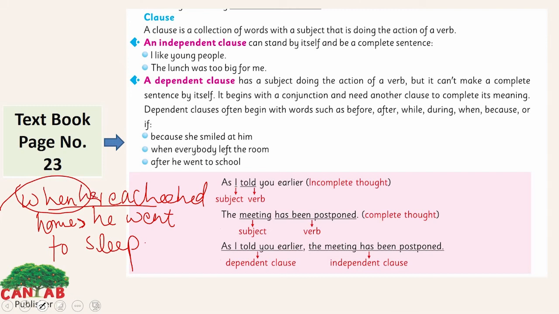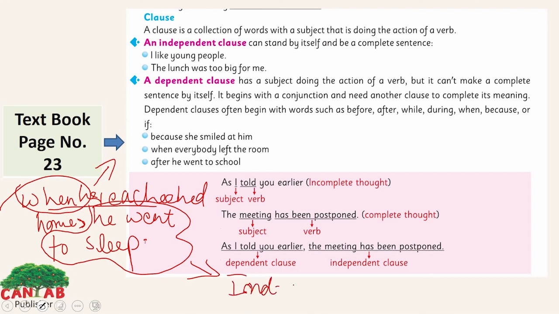When he reached home, he went to sleep. You might be asking, okay, what happened when he reached home, what did he do next? He went to sleep is an independent clause here, and when he reached home is a dependent clause here.